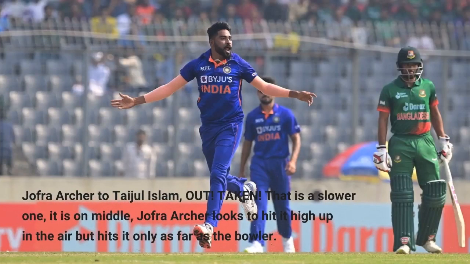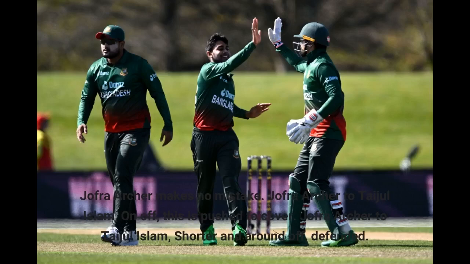Jofra Archer to Taijul Islam, out. Taken. That is a slower one, it is on middle. Taijul looks to hit it high up in the air but hits it only as far as the bowler. Jofra Archer makes no mistake. Jofra Archer to Taijul Islam, on off, this is pushed to cover. Jofra Archer to Taijul Islam, shorter and around off, defended.